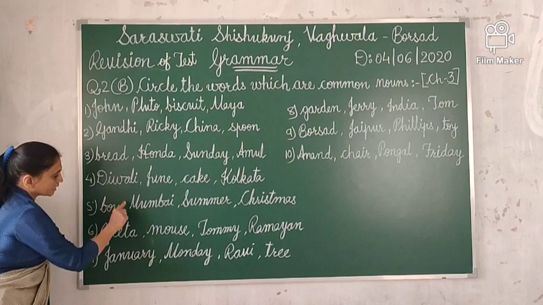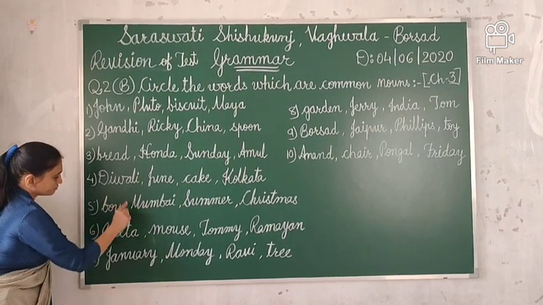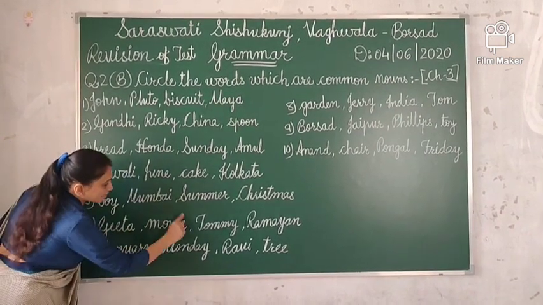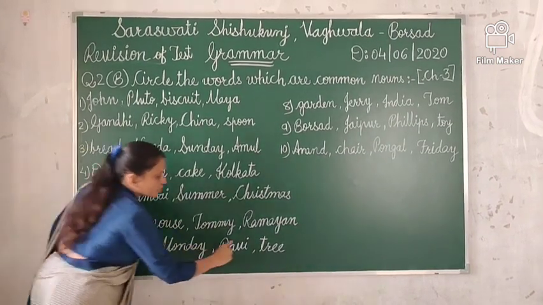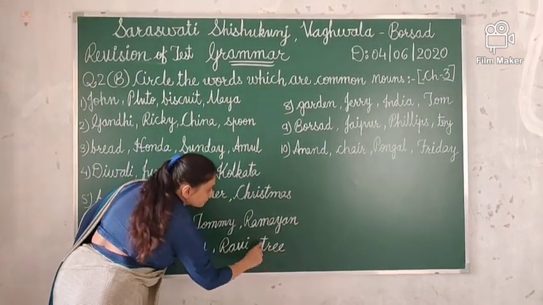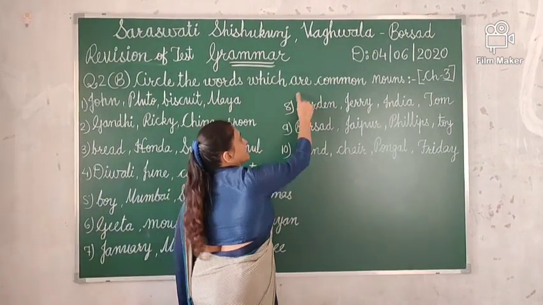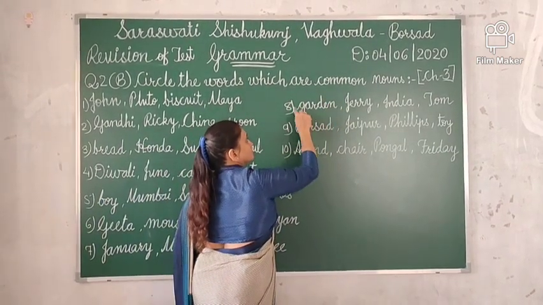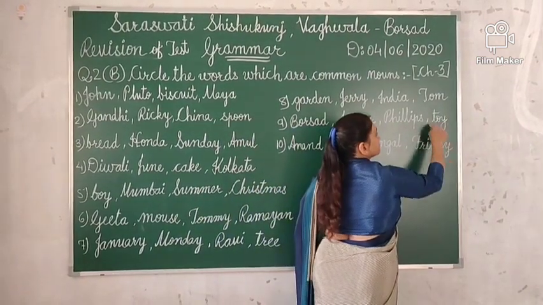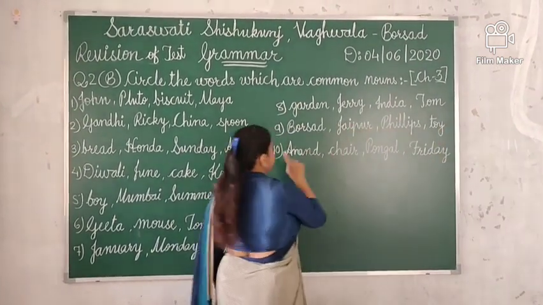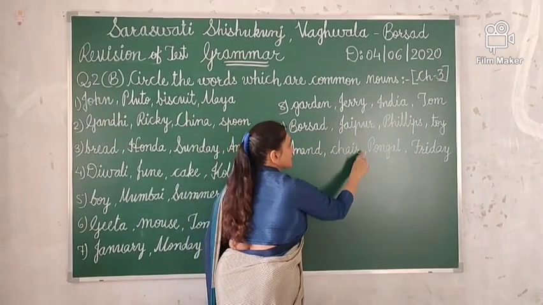Number 5, your answer is boy. Number 6, your answer is mouse. Number 7, your answer is tree. Number 8, your answer is garden. Number 9, your answer is toy. And last, number 10, your answer is chair.